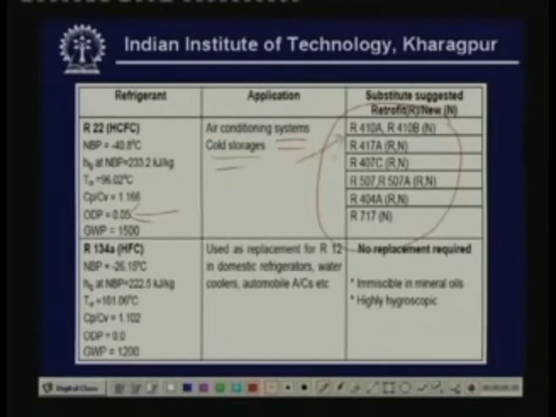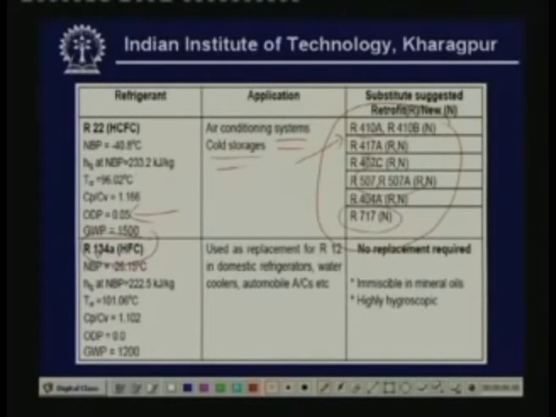You can see that according to our numbering system, all these 410, 410A, 410B, 417, etc. are zeotropic refrigerant mixtures. Okay. Whereas 507, 507A are azeotropic refrigerants. Okay. And you can also replace R22 by ammonia, that is R717, but not as a retrofit, but as a new system.